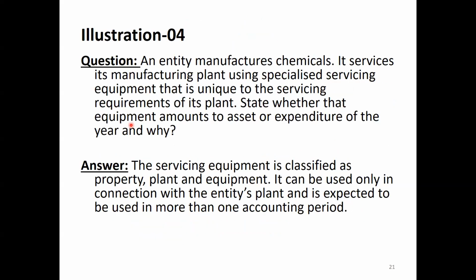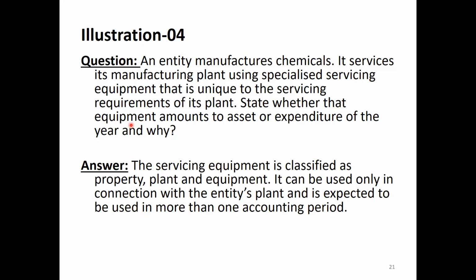Illustration. An entity manufactures chemicals. It is servicing its manufacturing plant using specialized servicing equipment that is unique to the servicing requirement of its plant. That servicing equipment cannot be used for other plants or other machines.